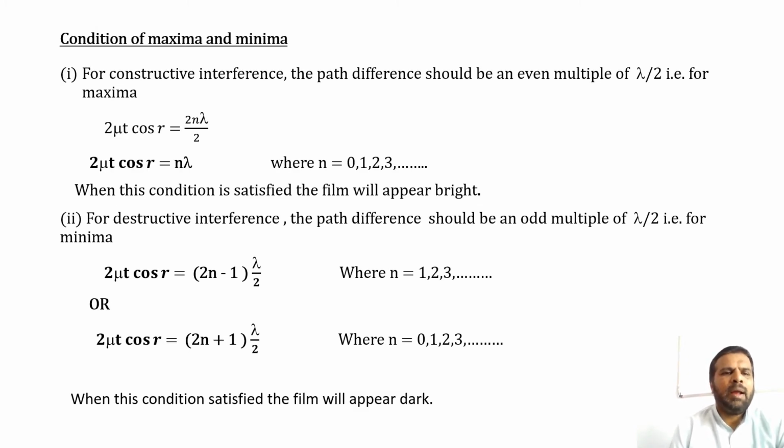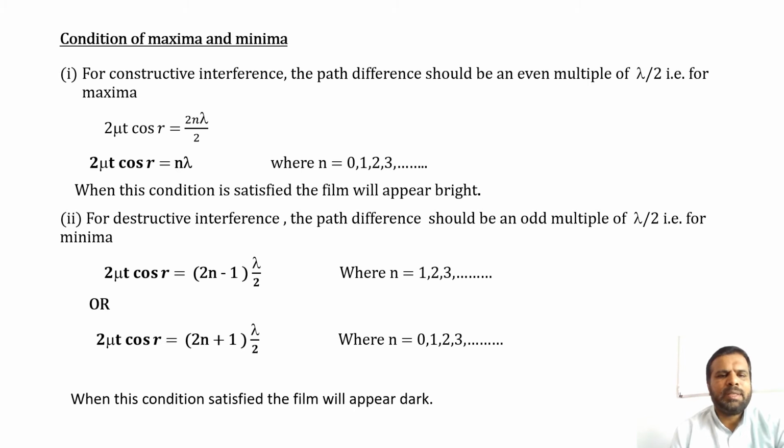Condition of maxima and minima. First one, for constructive interference, the path difference should be an even multiple of lambda by 2. That is for maxima, 2 mu t cos r is equal to 2n lambda divided by 2, or we can write this as 2 mu t cos r is equal to n lambda, where n is equal to 0, 1, 2, 3, etc. When this condition is satisfied, the film will appear bright.